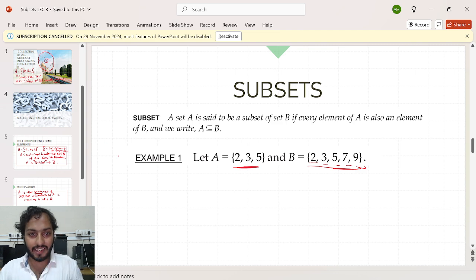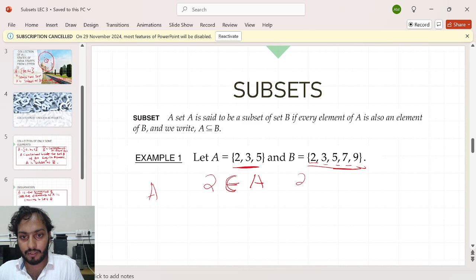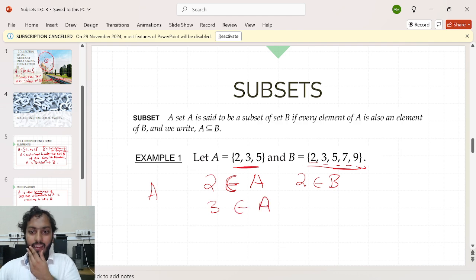Obviously, you can say that A contains 2, B also contains 2. Okay, can I say 2 comes inside A? I hope you know the meaning of this symbol. This symbol just means 2 belongs to A. And then you can say 2 belongs to B also. Then you can say 3 belongs to A, and 3 belongs to B also.